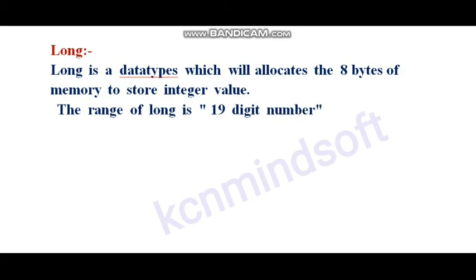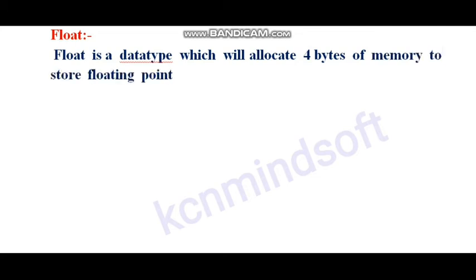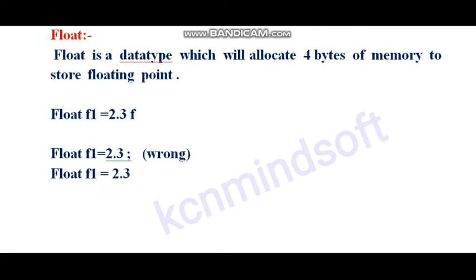The range of long is a 19-digit number starting with 9. What is float? Float is a data type which will allocate 4 bytes of memory to store floating point. For example, float f1 equal to 2.3f. We should mention the f in 2.3f, otherwise it will be wrong. If we write double equal to 2.3, it is right.